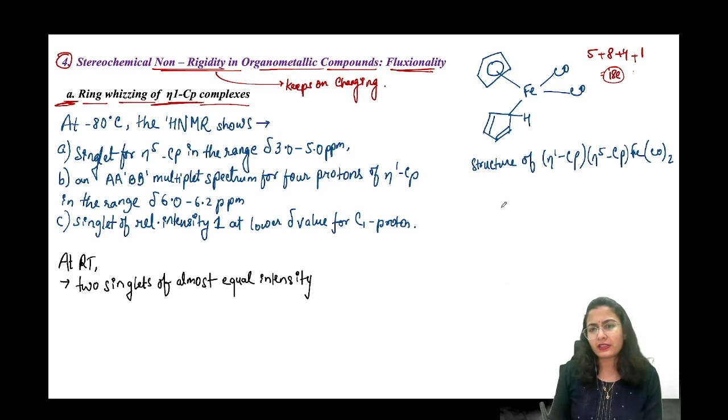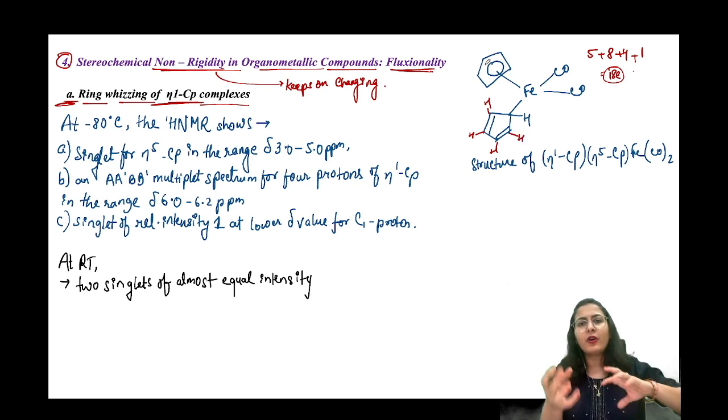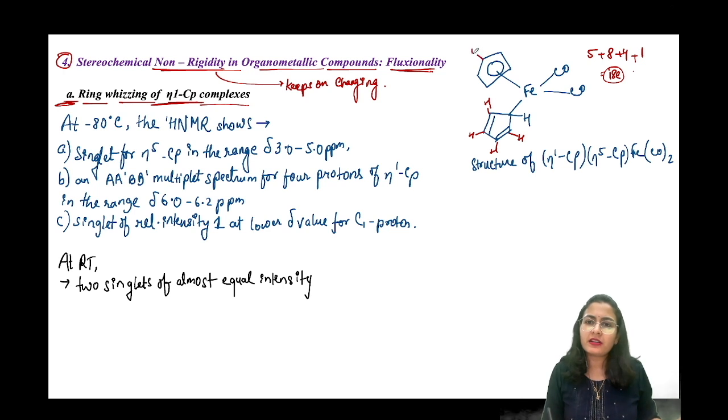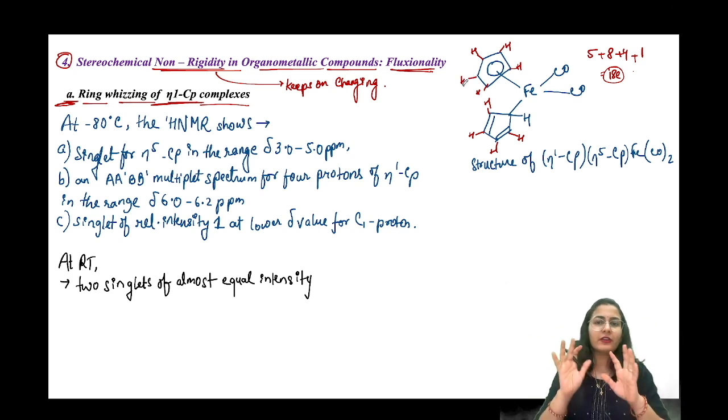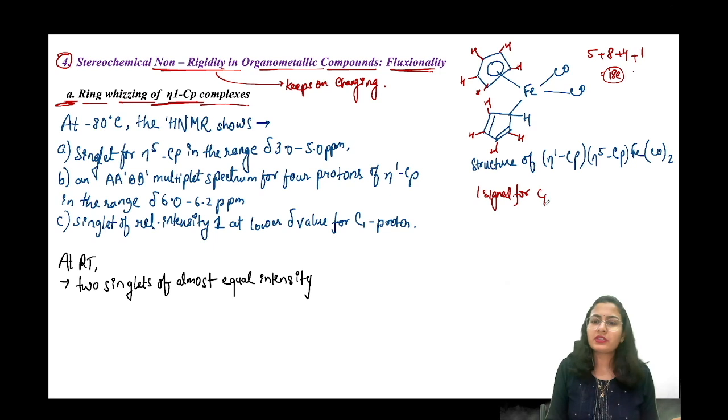हम ऐसे expect करते हैं that, you know, this CP ring over here, since it is like facing all the protons, they are like far away, क्योंकि कोई sigma bond तो है नहीं to a particular carbon. All the 5 carbons are contributing to the bond, so all the 5 hydrogens are equivalent. So we expect one signal for CP. ठीक है, only one proton signal for CP.